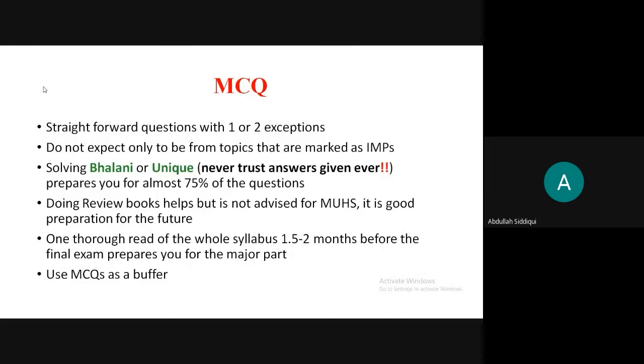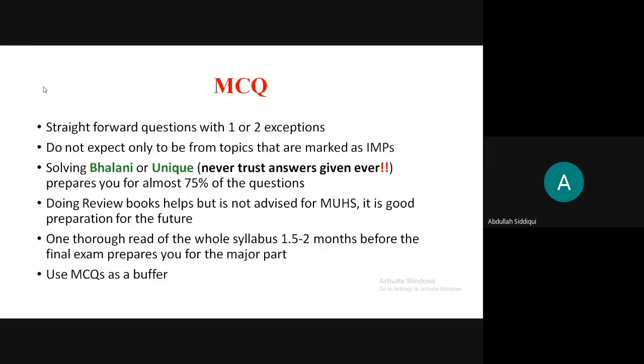And review books for microbiology, I would advise to do as the year goes on, since it helps you to be on top of your preparation for your competitive exam, and it helps you slightly for MHS. But I would not advise anyone to just do review books 1 month before MHS, because they do take time, and they do require you to read reference books or see reference books for some questions.